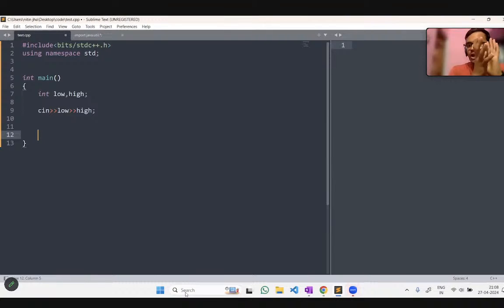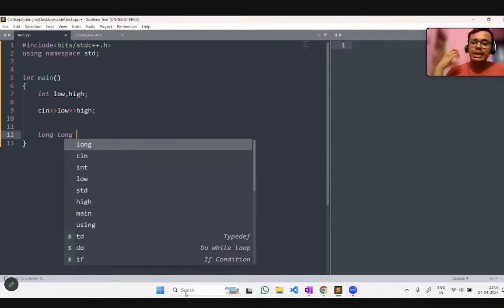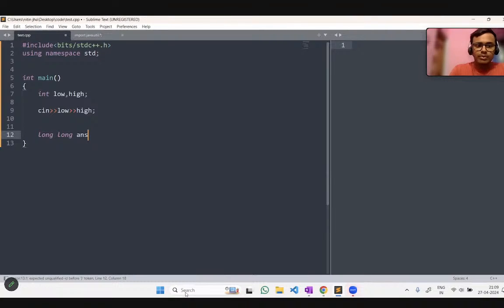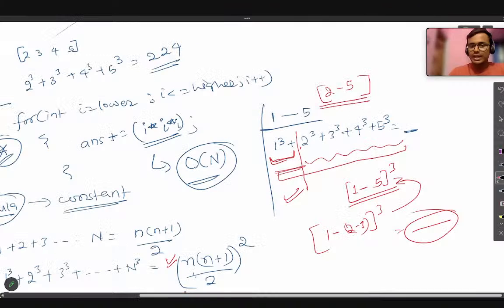Now you have to understand, because every number is multiplied by itself three times and then added up, the number could be very large. So for the variable which stores the total sum of the cube of every number in the range, we are taking long, so that it can store larger values also. So long answer, and inside that answer, just understand here.